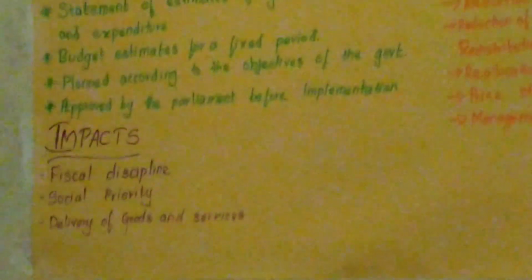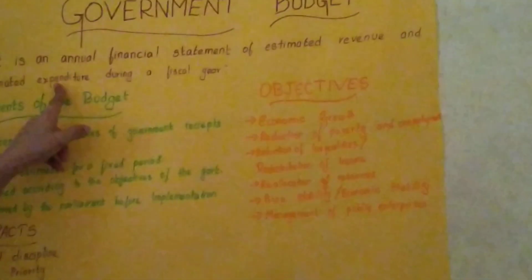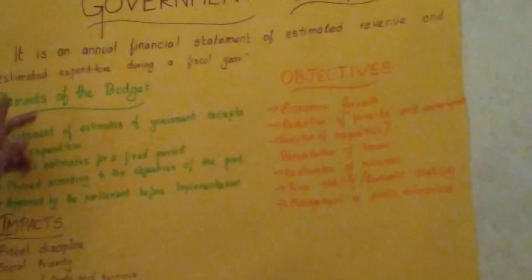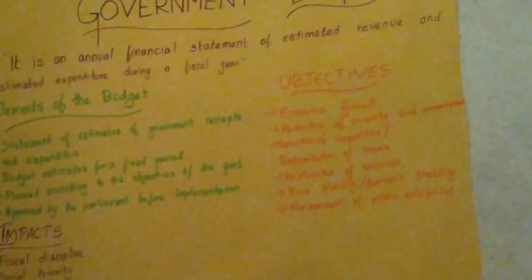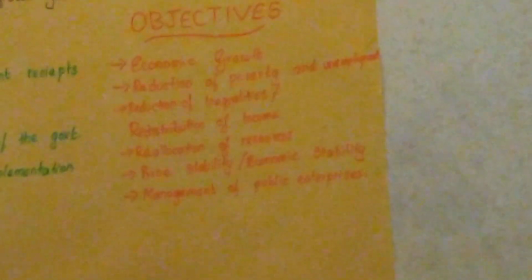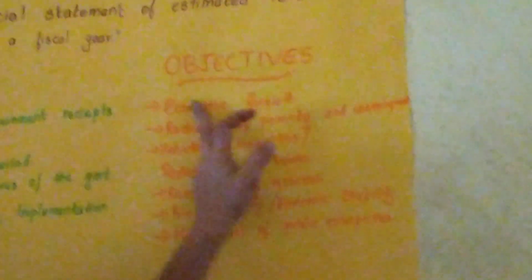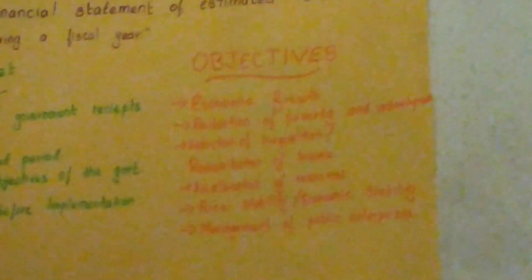Then we can move to the objectives of the government budget. We discussed what we mean by government budget: an annual financial statement of estimated revenue and estimated expenditure during a fiscal year. What are the major objectives of this financial statement? The first one is economic growth.